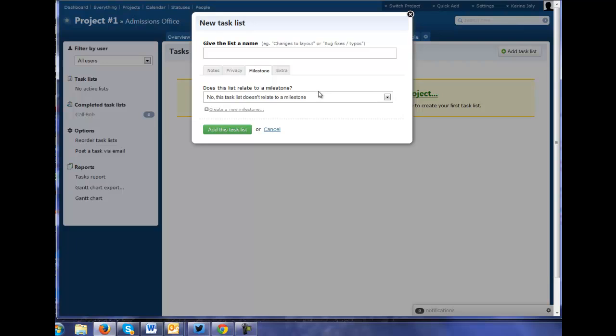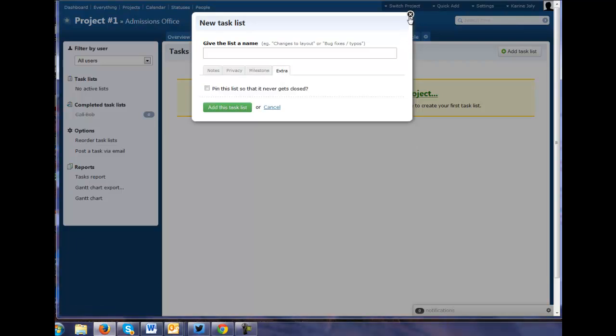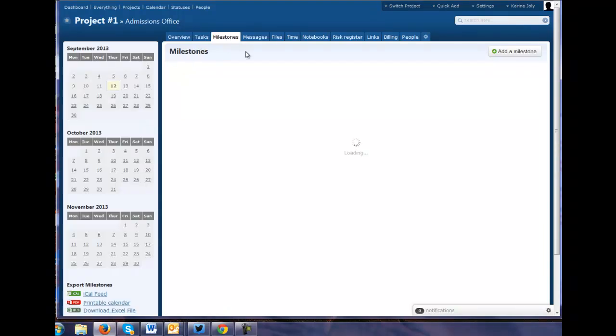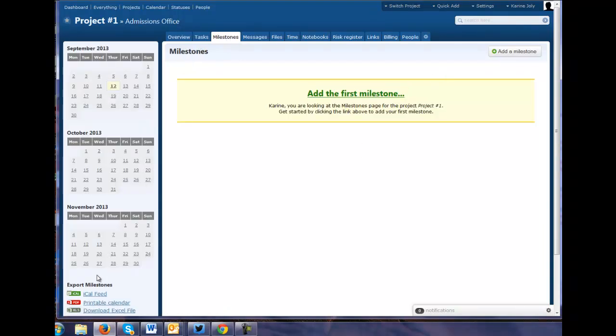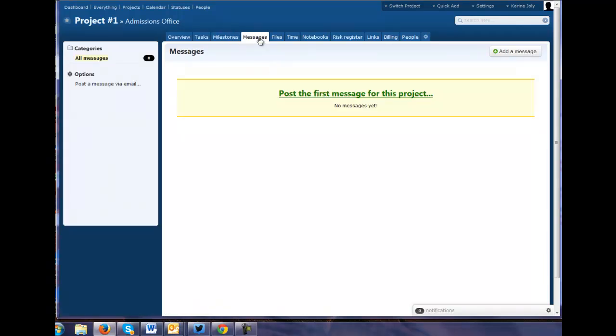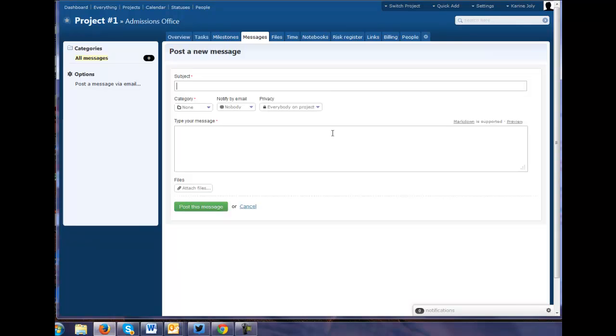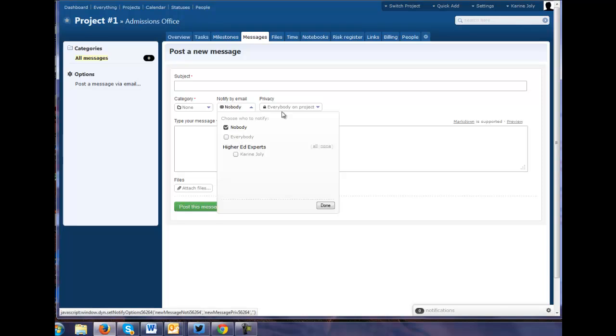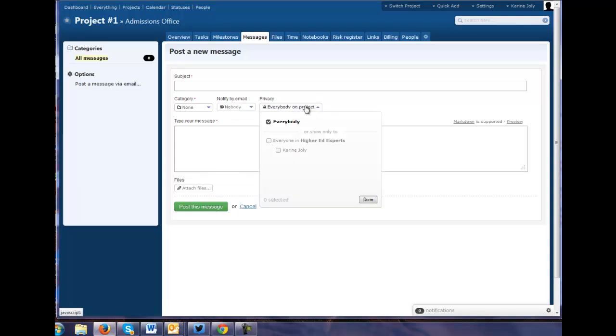If it's related to a milestone, milestones. Here you can create them and review them in the calendar on the left. Messages for this project. So I guess this is probably gonna email your message, oh no, you can choose to notify by email and select people, and it will be logged.